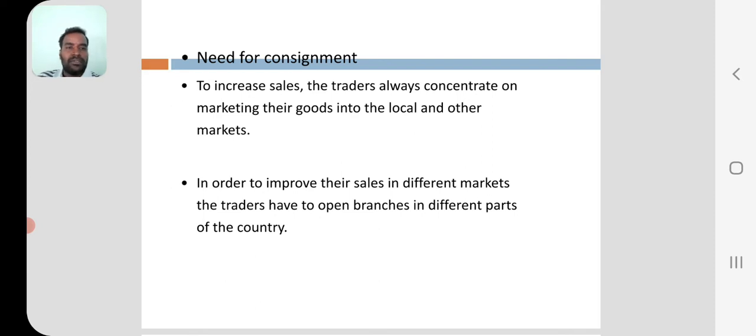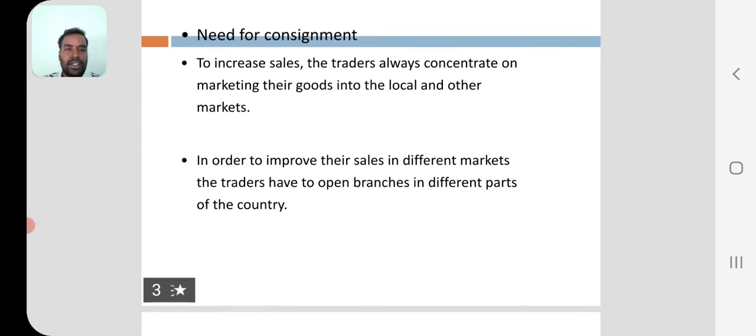The trader, whoever it may be, always looks at how to increase the sales, how to advertise, how to market, and how to earn more and more profits in local and other markets.